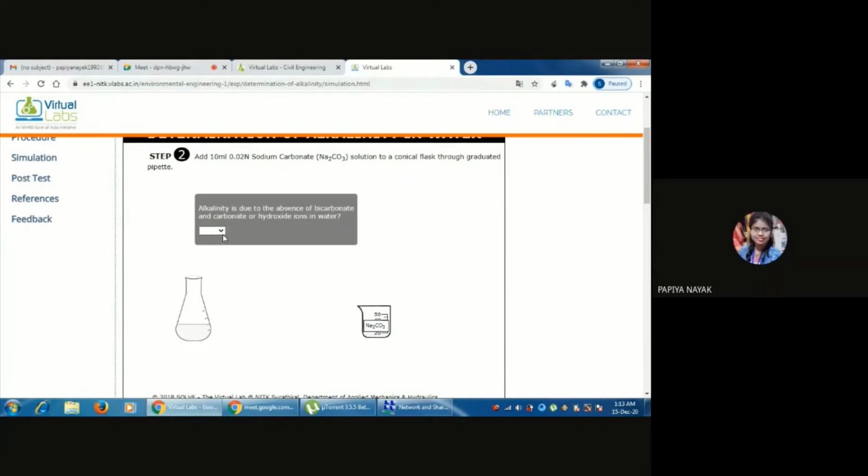Alkalinity is due to the absence of bicarbonate and carbonate or hydroxide ions in water. False.